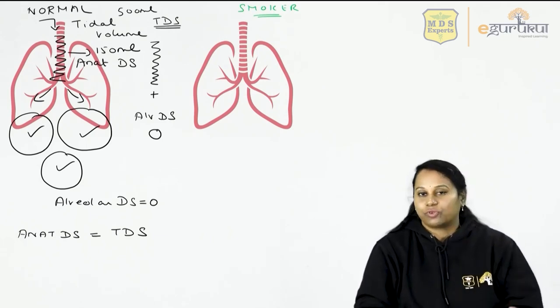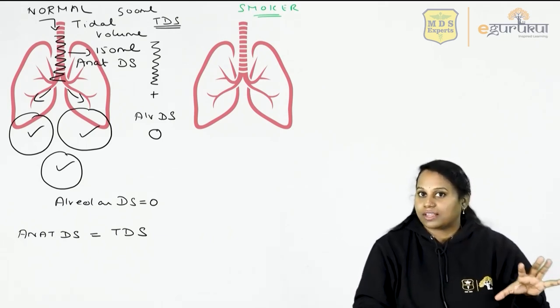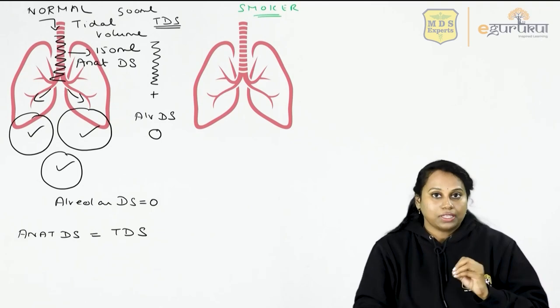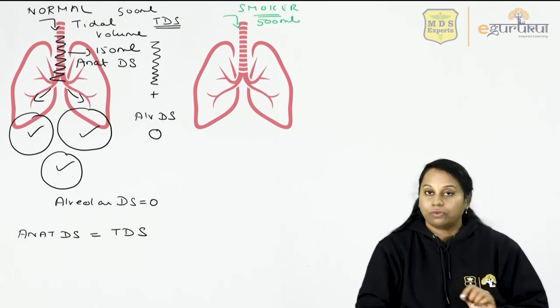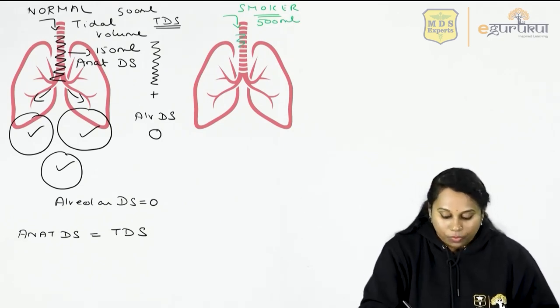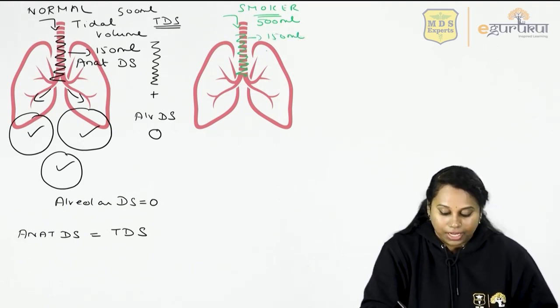So let's take any smoker or any person whose alveoli have been damaged. Now in this person, tidal volume 500 ml of air moves inside. Out of this 500 ml, 150 ml stays back in the anatomical dead space.